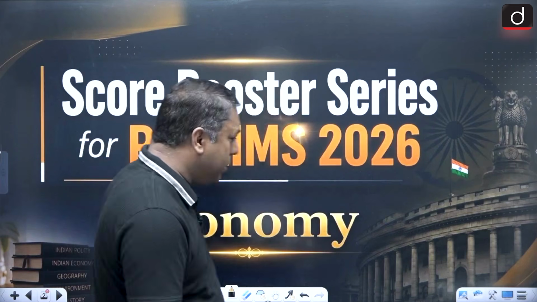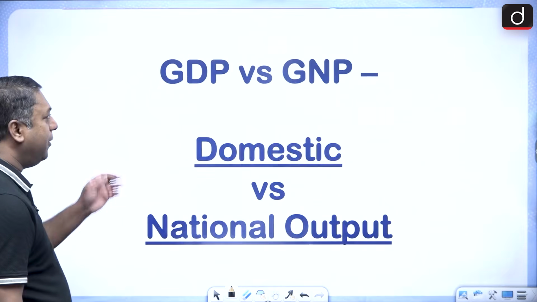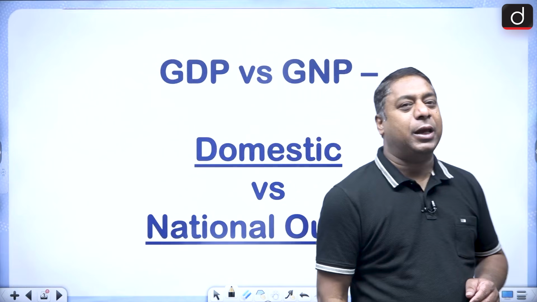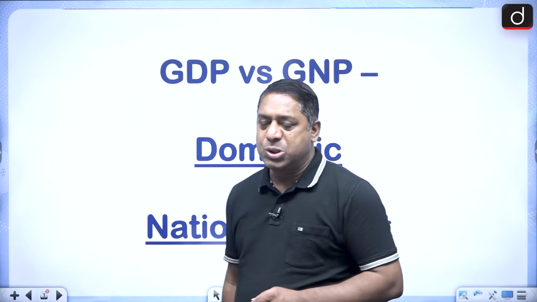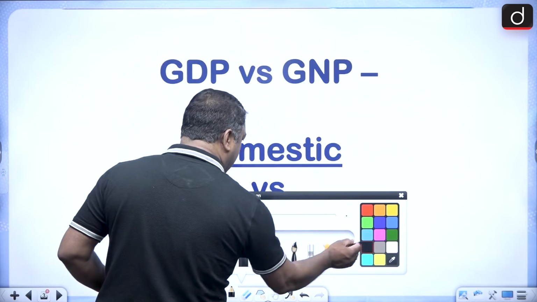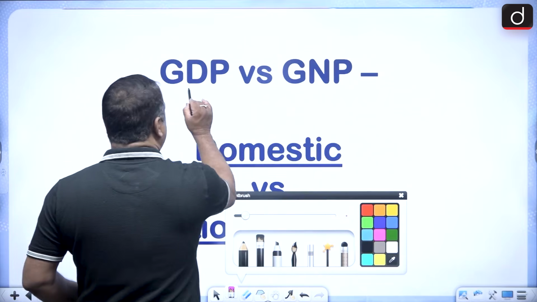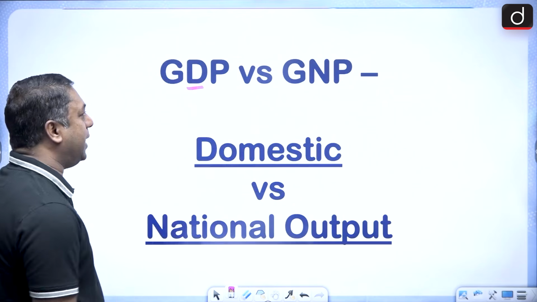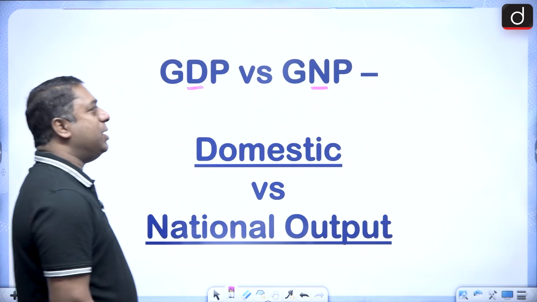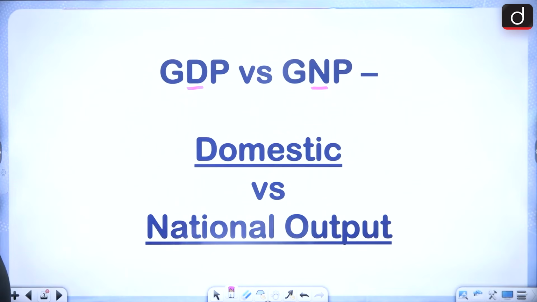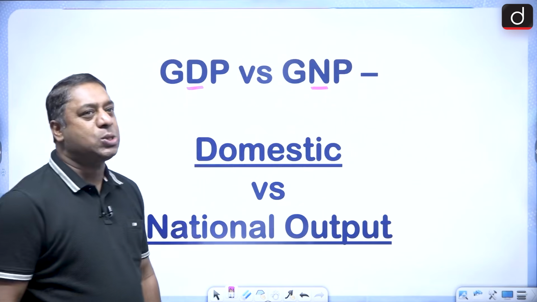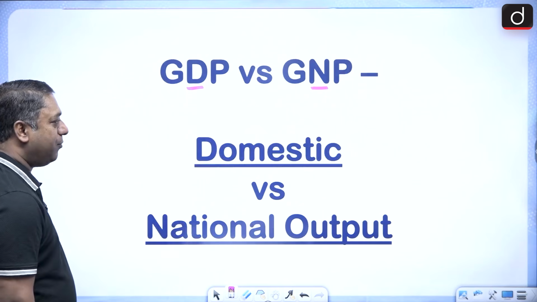So the first topic which we are coming up with today is GDP versus GNP. That is gross domestic product or gross national product. The D refers to domestic, and the N refers to national.